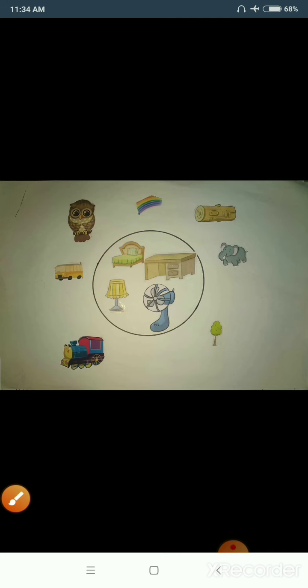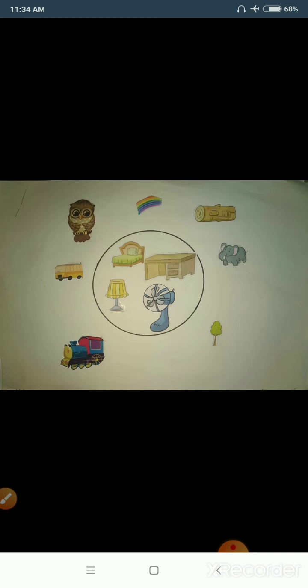Students, can you name some things inside your house? Please look inside your room and name the things inside your house. Very good, students. Inside your house, you can see your sofa cum bed. You can see your television. You can see your books. You can see your bed. You can see your toys. You can see so many things inside your house.